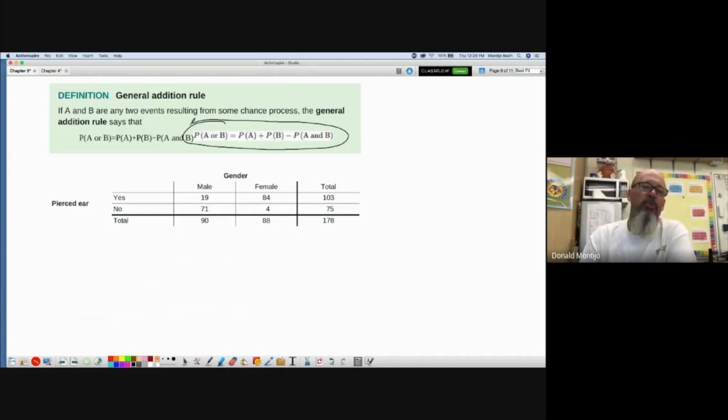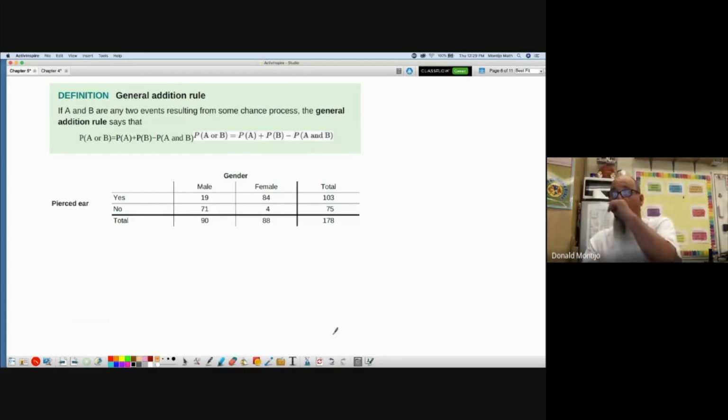This rule works whether the two events are mutually exclusive or not, because if you recall, if the two events are mutually exclusive, then the probability of A and B equals 0. So this chunk here would just go away if the two events are mutually exclusive. Okay? So these general rules in probability mean they work all the time.